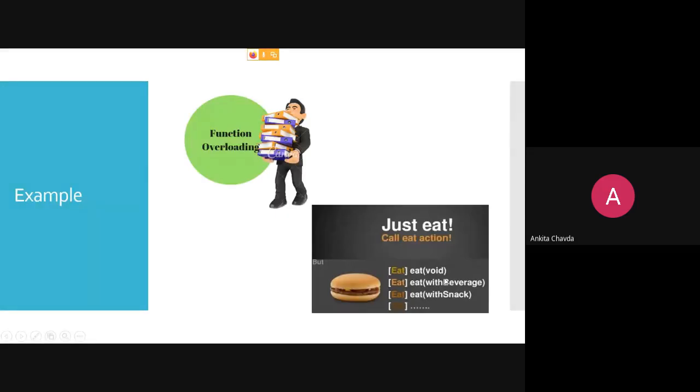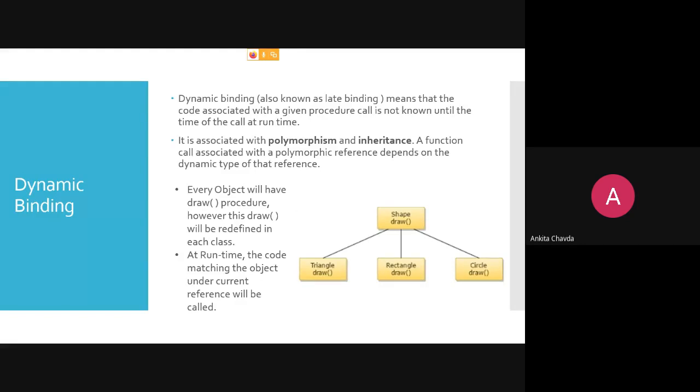This is function overloading. If I'm having one function eat where I'm having no arguments, it's okay. A second function eat with one argument, okay. Eat again, with a different kind of data type and one argument, so it's okay, right? So my function name will remain the same, which in C language was not possible for all the functions. You need to change it, of course. Otherwise, the compiler will get confused about which function to call. Okay, so this was what we have discussed.